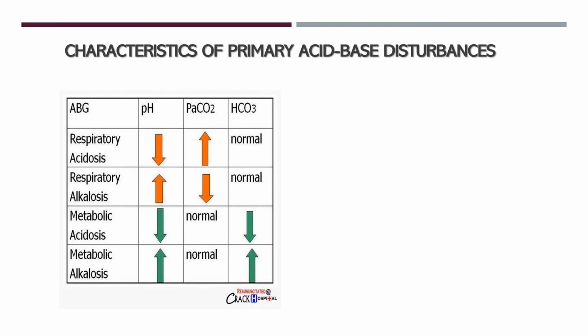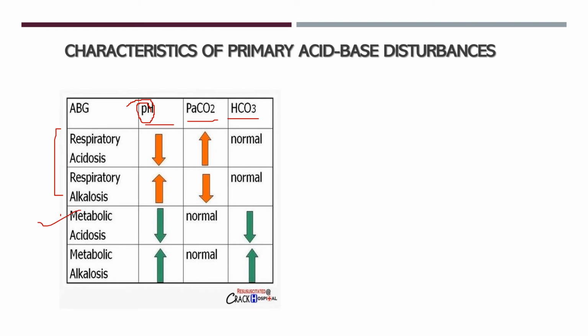So what are the characteristics of acid-base disturbances? These are the three parameters we first look into in order to diagnose whether it is acidosis or alkalosis, and if acidosis, what type of acidosis, respiratory or metabolic. If alkalosis, is it respiratory alkalosis or metabolic alkalosis? So the first thing that we'll look into is the pH. If pH is less than 7.4, then it is acidosis, maybe respiratory or metabolic. If pH is more than 7.4, then it is alkalosis.